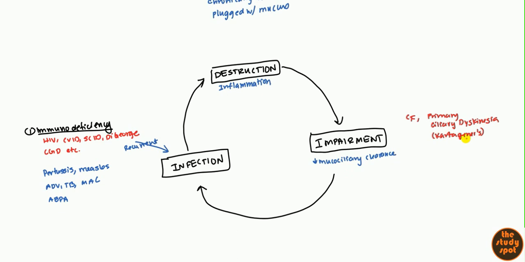Finally, beyond just related to the cilia, you can have muscular dystrophy. Muscular dystrophies affect the diaphragm, and so you're not able to breathe in and out and get that airway cleared out. And so even if you can beat upwards, you're not able to clear anything out. So that can also lead to this impairment, infection, and destruction. So these were all conditions that were congenital. So let me write that up here. So these were all kind of congenital conditions related to the cilia and the ability to clear.